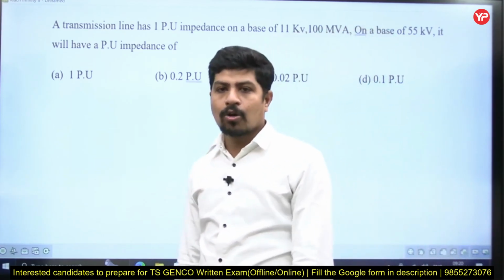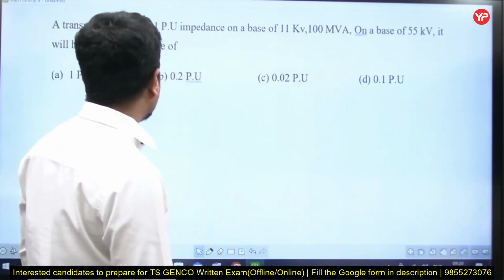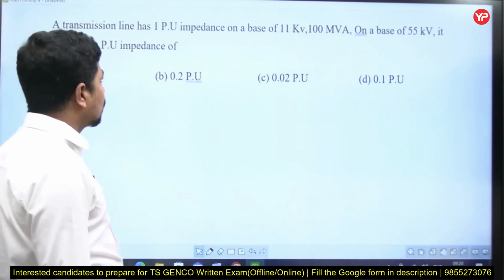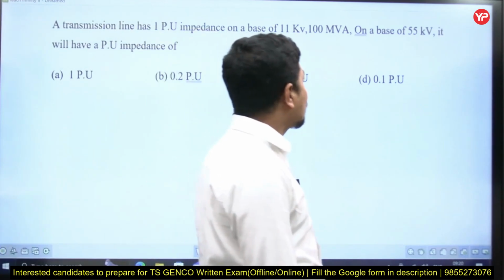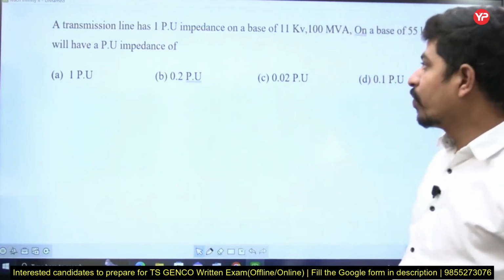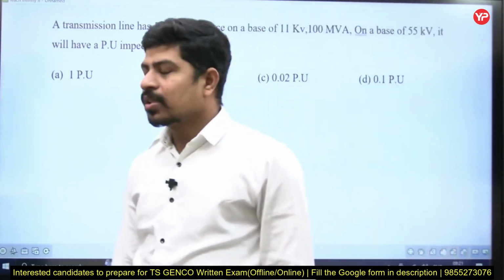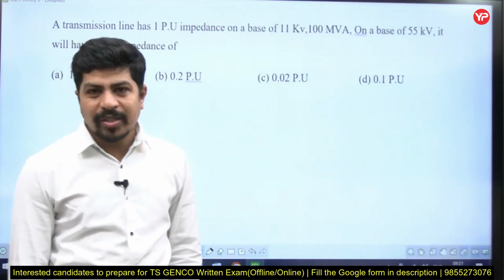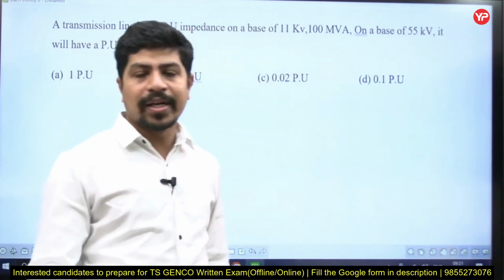Let's enter into the concepts. The first question is, a transmission line has 1 per unit impedance on a base of 11 kV, 100 MVA. On a base of 55 kV, it will have a per unit impedance of... this fellow did not mention whether the transformer is star or delta. By default we will take it as star.